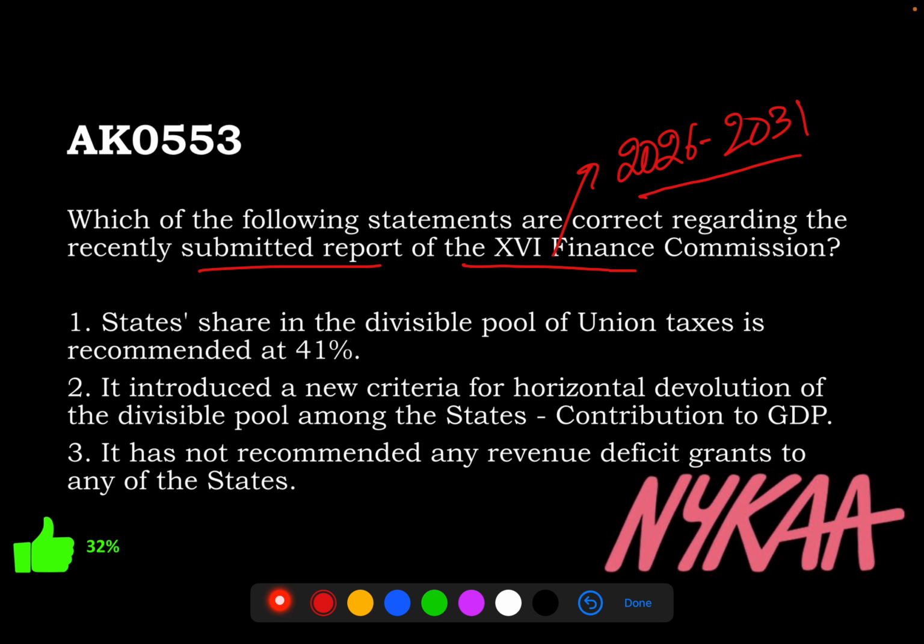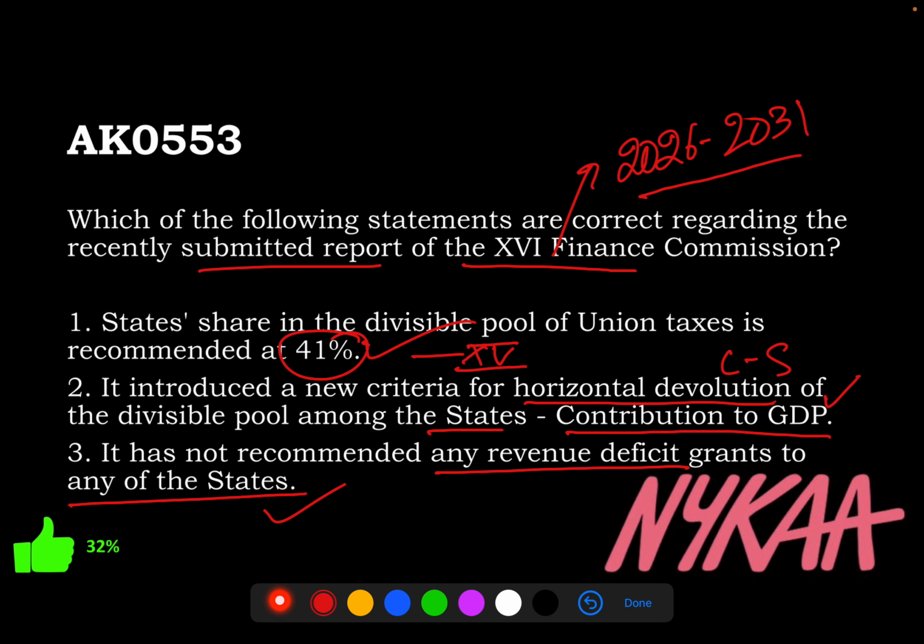Anyway, so now it says states' share in the divisible pool of union taxes is recommended at 41%. That is correct, and they have kept it the same as the 15th Finance Commission only. And it has introduced a new criterion for horizontal devolution, that means of the divisible pool among the states, that is contribution to GDP. Actually, this is also a correct thing. This is the first time this kind of an idea has been introduced, and it has not recommended any revenue deficit grants to any of the states. So this is also correct. This is the first finance commission where no revenue deficit grants have been recommended.